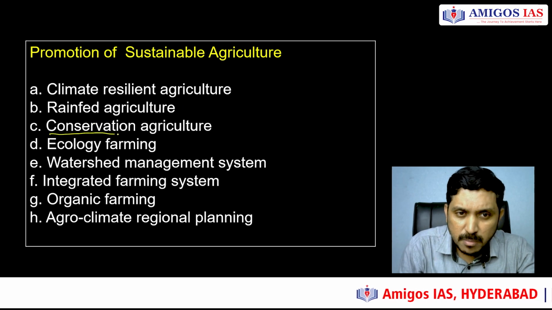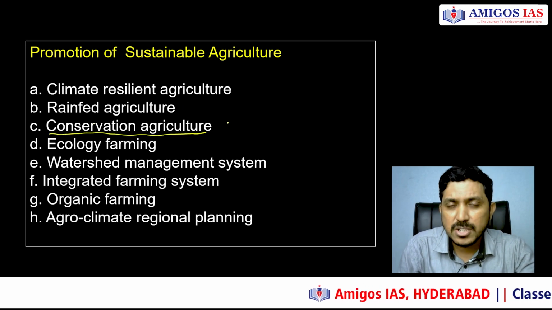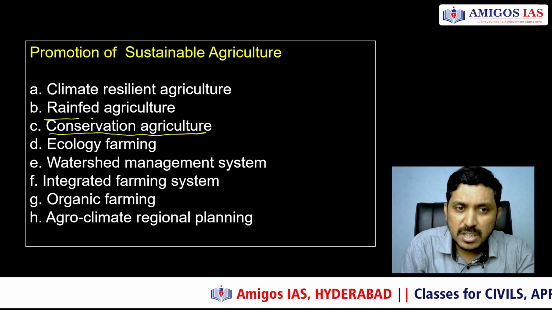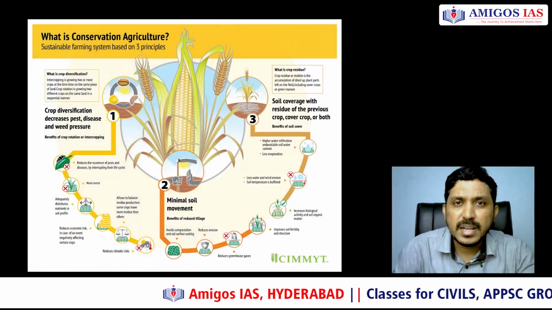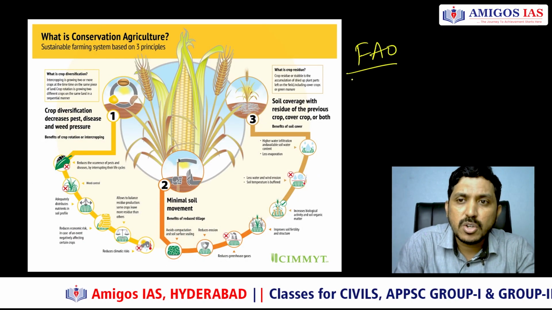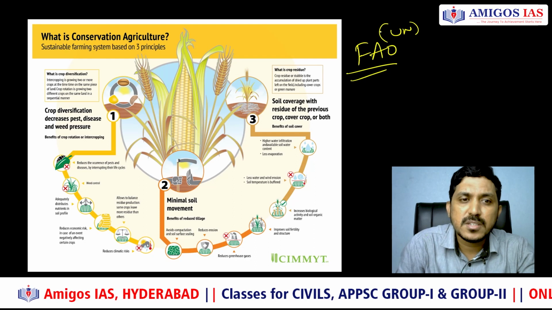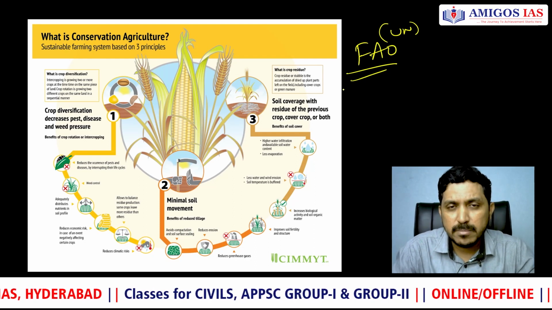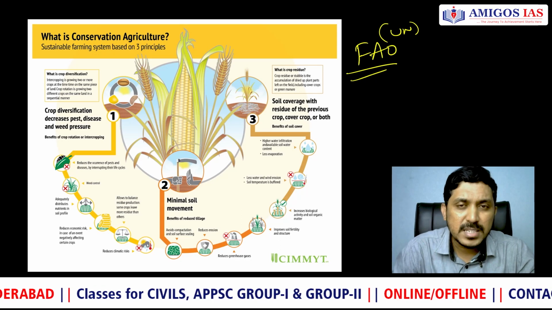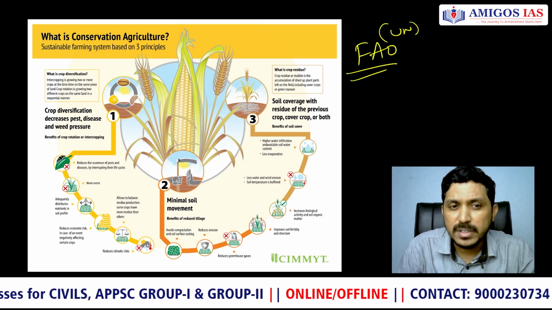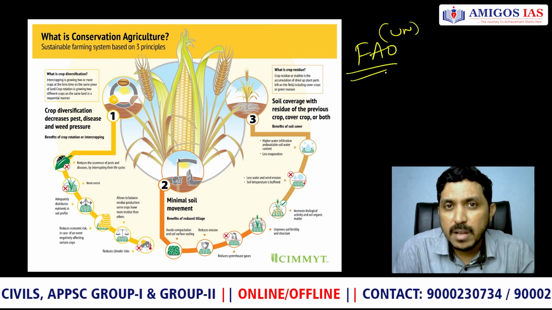Conservation agriculture is the most important aspect, already asked in the prelims exam and can be asked in mains in future also. So conservation agriculture here involves three important elements as per the Food and Agriculture Organization of the UNO. First one is diversification of crops. If you plant more and more crops, multiple crops, it is of course going to increase the productivity of the soil. Fewer diseases and fewer weeds will also be there if there is crop diversification.